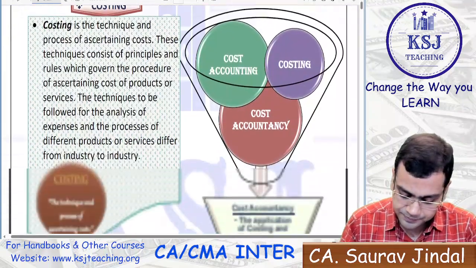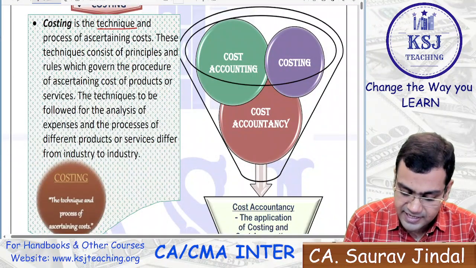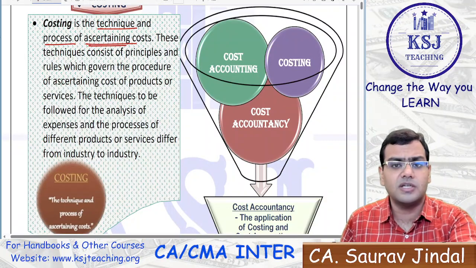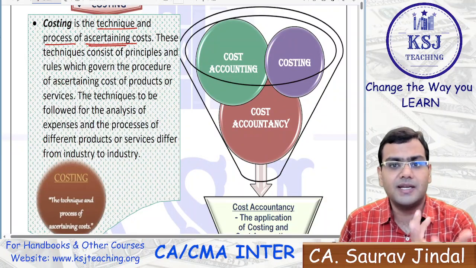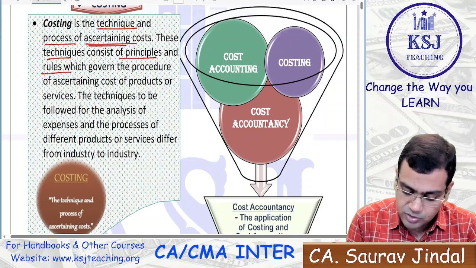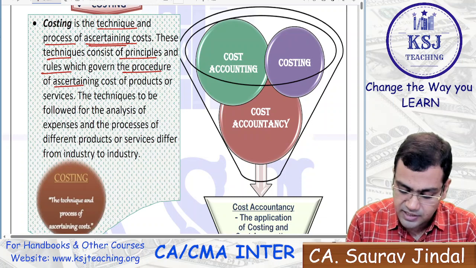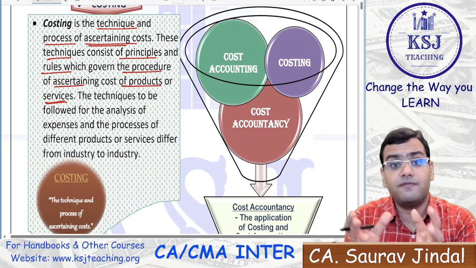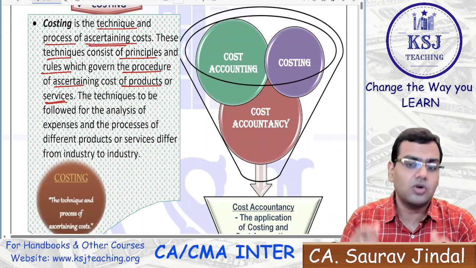So let's read it. Costing is the technique and the process of ascertaining the cost. How is your father ascertaining the cost? He is asking you. That is the process, that is the technique, right? These techniques consist of the principles and the rules which govern the procedure of ascertaining the cost of products and the services. So there are set rules and procedures which are followed on how to ascertain the cost, right?